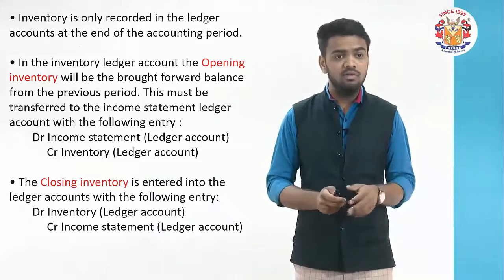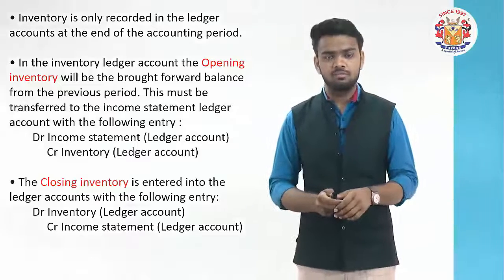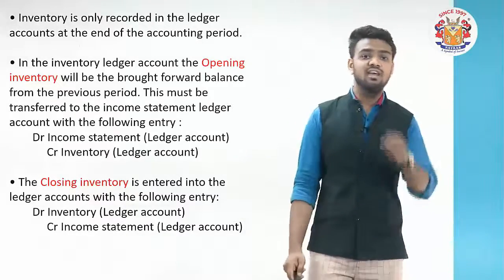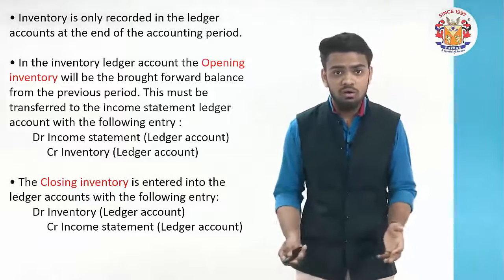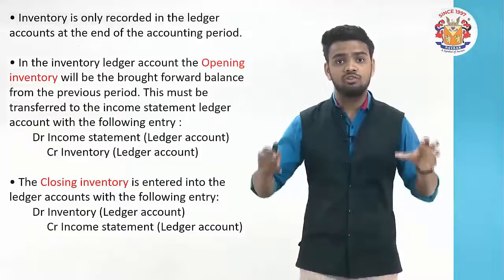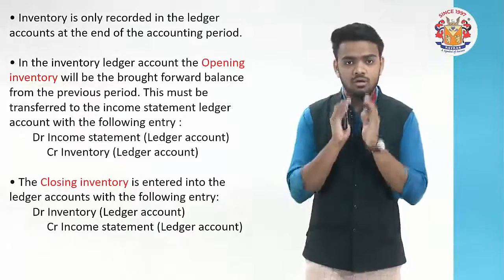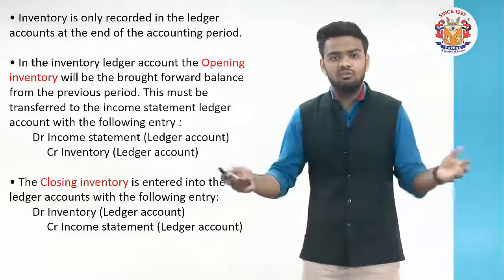Friends, now the time comes for closing inventory. Friends, closing inventory is not a transaction. It's an event. Why an event? You are not going to make some effort to just have some closing stock. It's very obvious. You had some purchase, you had some stock already, opening stock, and you sold something out of it.